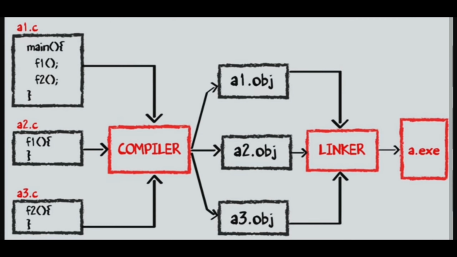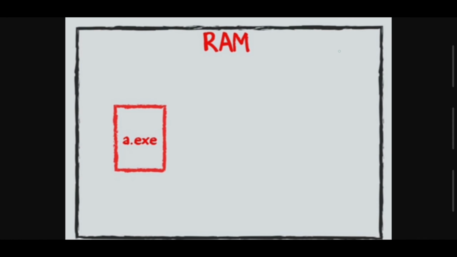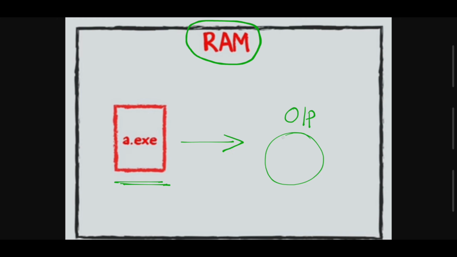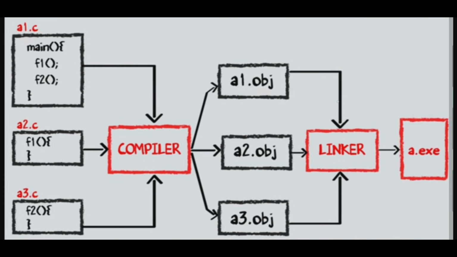See, this is the C program, and after that a.exe is loaded into RAM, and after that we expect the output of our program. So this is our process of executing a C or C++ program, right? This is the way we execute C and C++ programs.